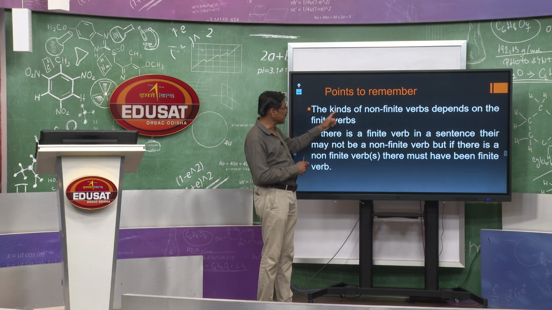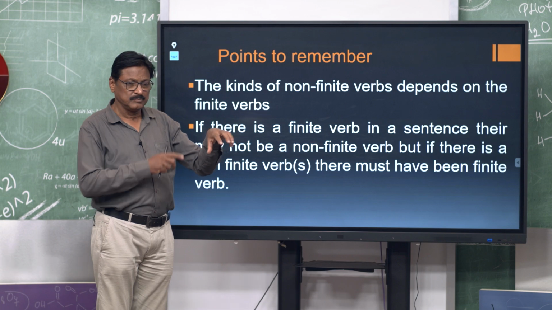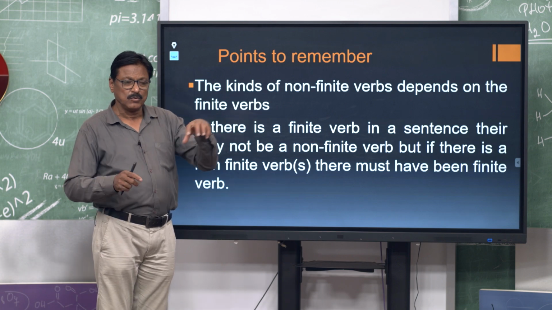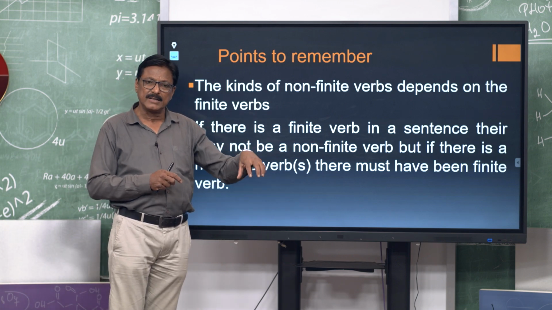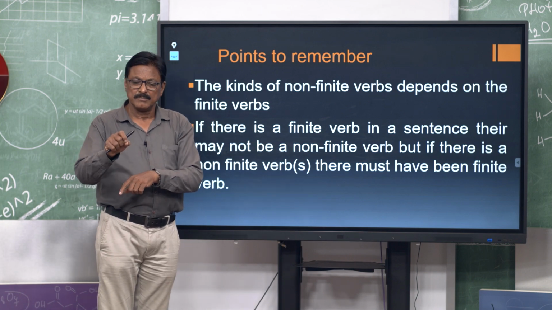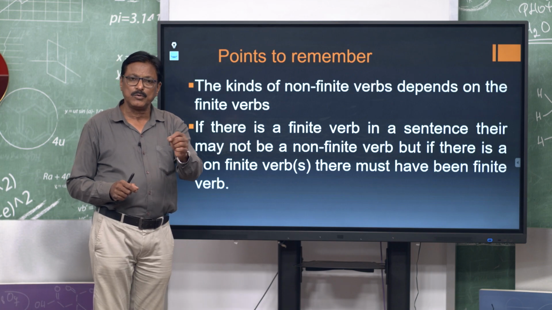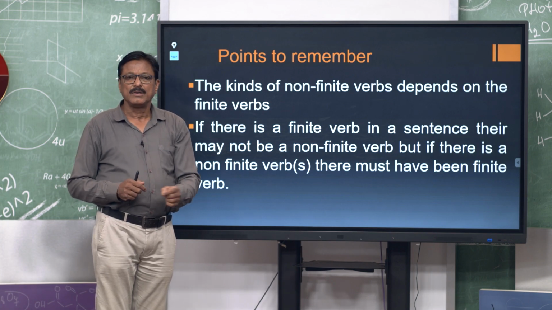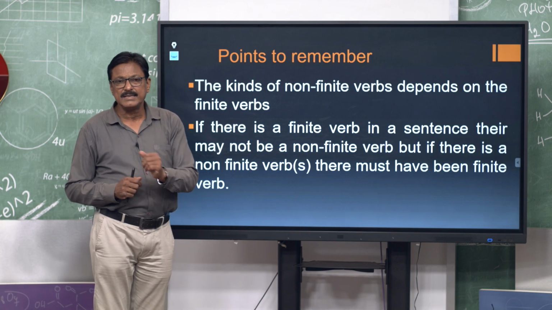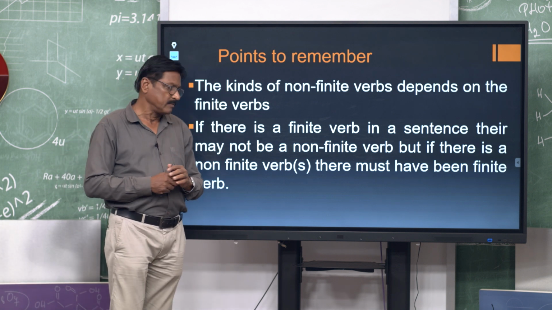But this is most important, because the finite verb decides the non-finite verb. What kind of finite verb we find in the question decides the type of non-finite verb we will put, whether to infinitive or ing or en, that depends on the kind of finite verb. Okay.